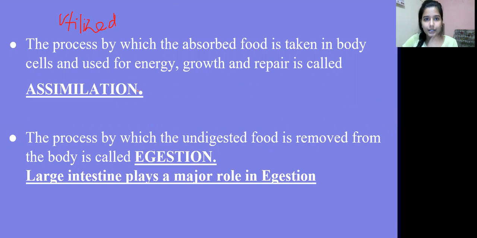Utilize means it is used. So the process by which the absorbed food is taken into the body cells and used for energy, for growth, for repair is called assimilation. These three things we have already discussed in the first slide, if you remember: why exactly do we take food? This was the answer, right? For energy, for growth, for repair. So in this step, all the food that was digested is absorbed in the body and used for energy, growth and repair.